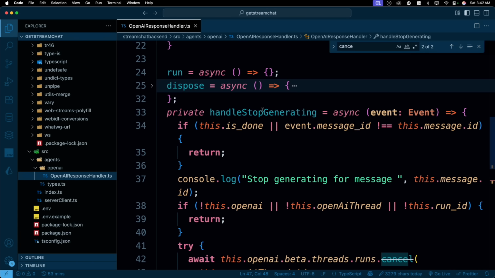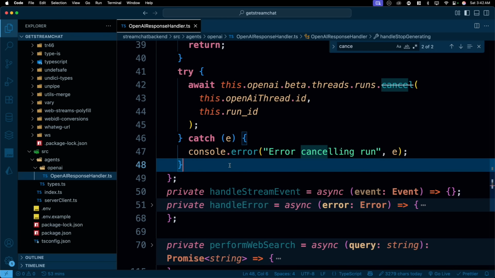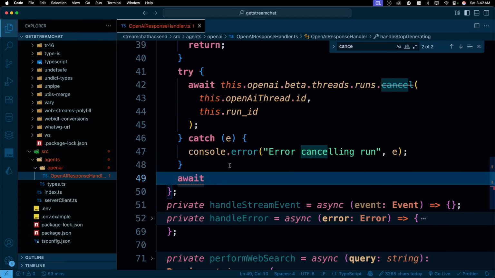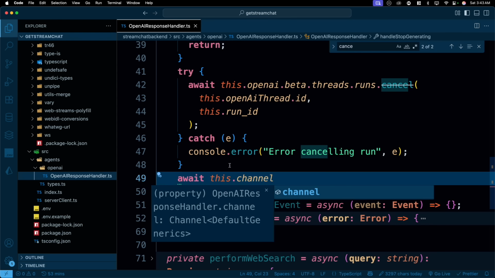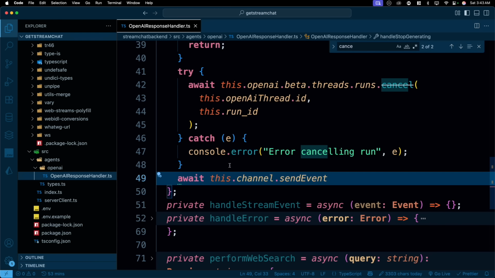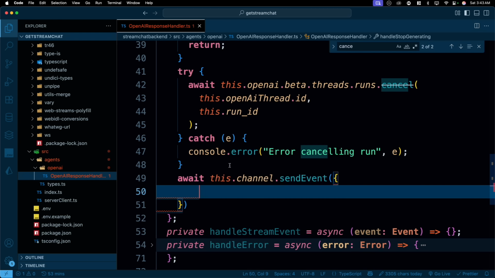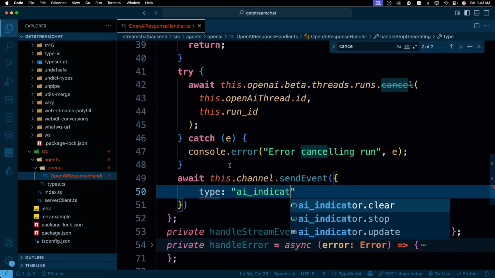The last thing that we have to do in this handle stop generating is send an event so that it knows that all things are gone. So basically we are playing a lot with the sockets. We'll say this.channel.sendEvent, and what event are we sending? Nothing much. We'll send the type, the channel ID and message ID. Message ID and channel ID we will send every single time, and type you obviously have to send. So this one will be AI indicator, and we have an event of clear.